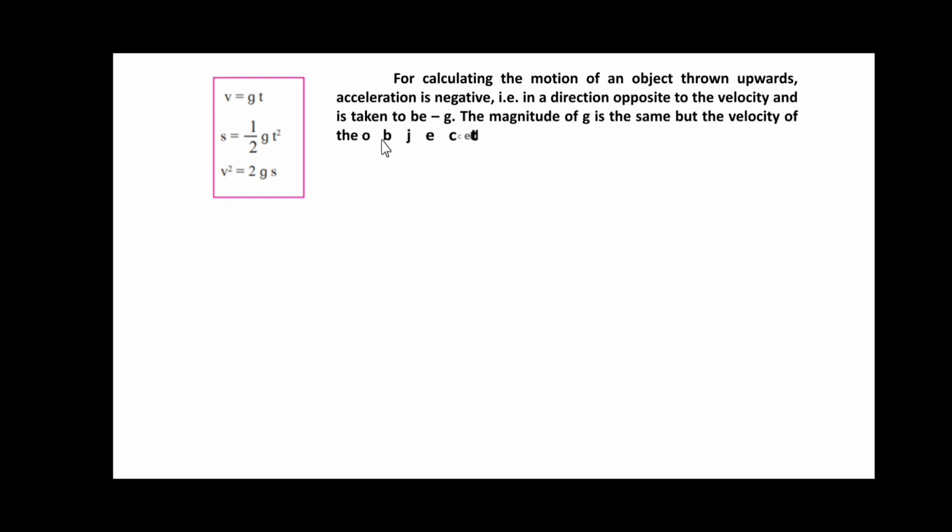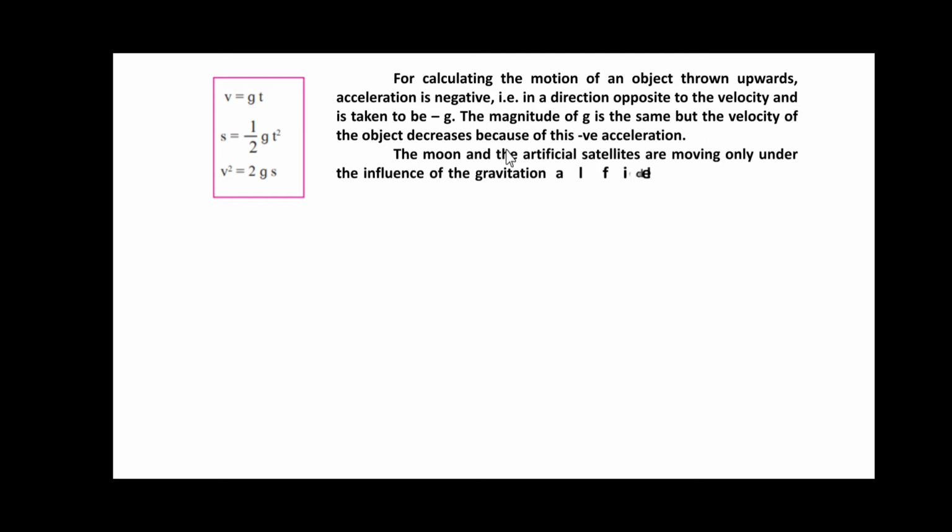For calculating the motion of an object thrown upward, acceleration is negative, that is, in a direction opposite to the velocity, and it is taken to be minus g. The magnitude of g is the same, but the velocity of the object decreases because of this negative acceleration. The moon and the artificial satellites are moving only under the influence of this gravitational field of the earth. Thus, they are in free fall.